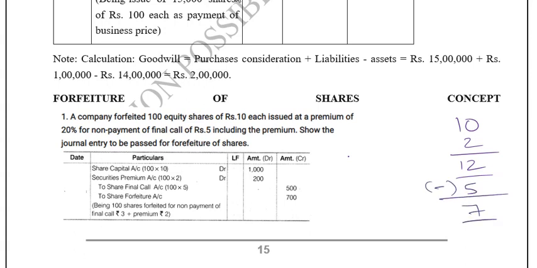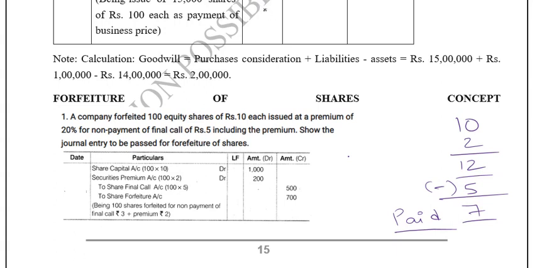So what is this 7 rupees? This 7 rupees is paid. You must always remember that the forfeiture account should be credited with the paid amount, because whatever is paid, that only you can forfeit, that only is your benefit. So this 7 rupees which the shareholder has already paid is now your benefit. It is a kind of capital profit to the company, and you can use this share forfeiture for various purposes like issuing the shares at a discount, and you can adjust this at that time.